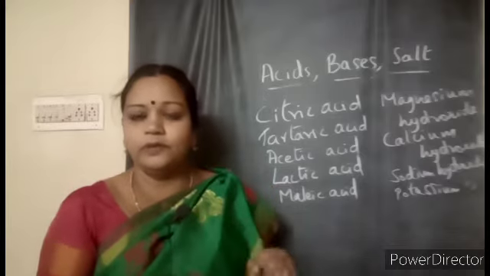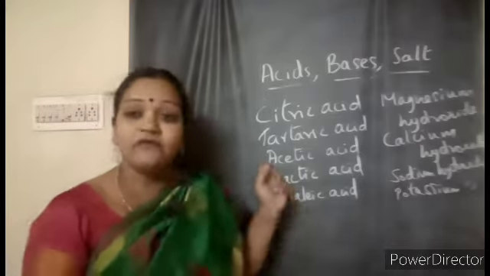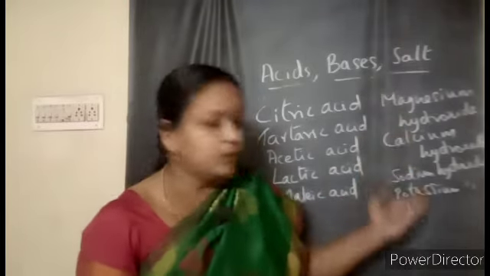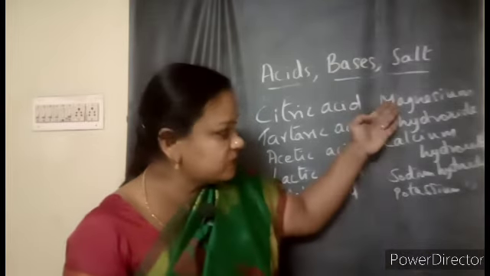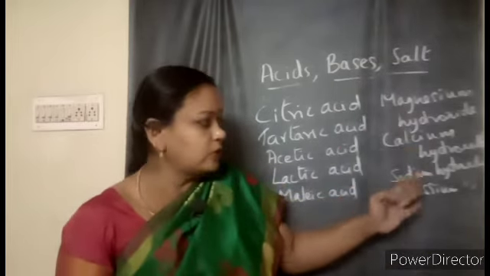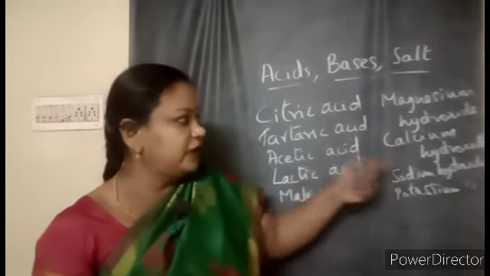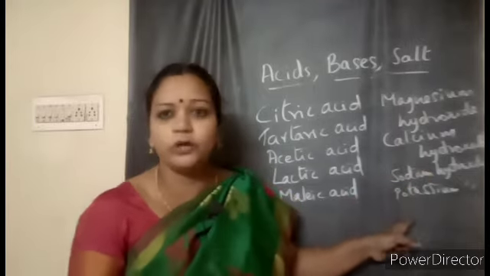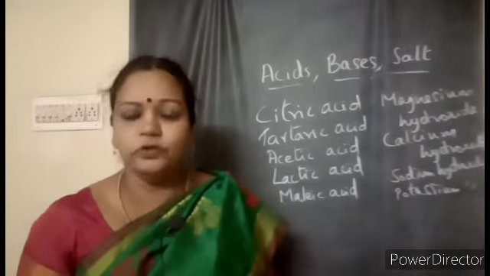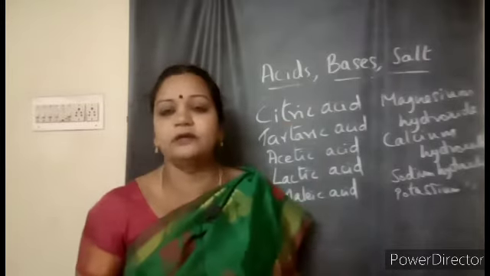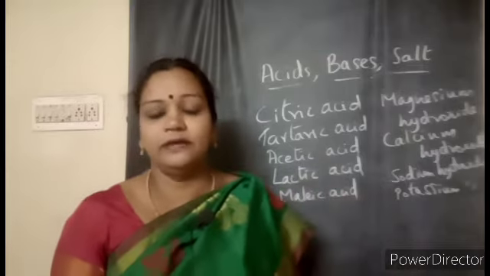That's why we feel pain when they bite us. That is an acid called formic acid. Like that, there are some more which you can find out. And there are more naturally occurring hydroxides apart from magnesium, calcium, sodium, and potassium hydroxide. So where can we find them? Lime water has calcium hydroxide, as you saw. The soaps we use have sodium hydroxide and also potassium hydroxide. So these are the different types of acids and bases which we find in nature.